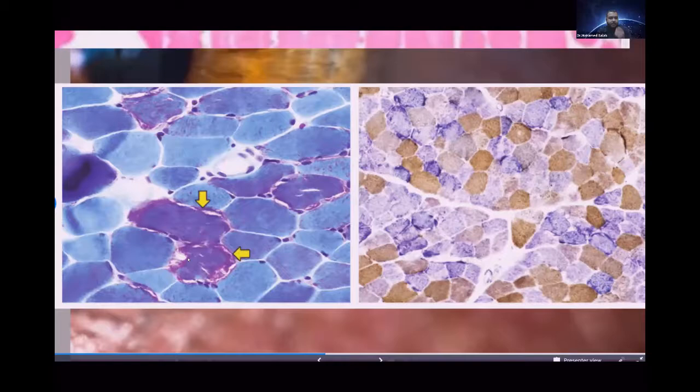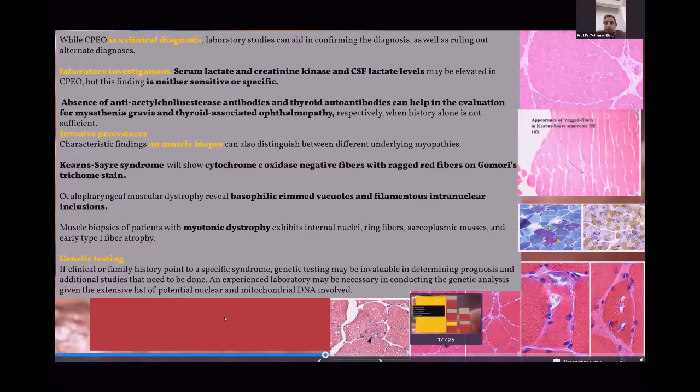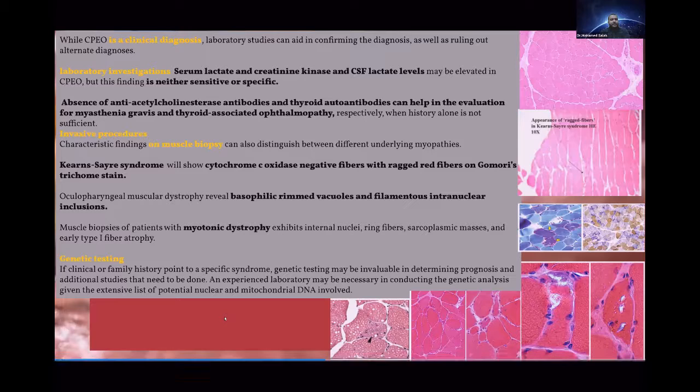Myotonic dystrophy is also associated with internal nuclei. In some cases, you can do genetic testing to confirm the diagnosis and to know the prognosis of the case.